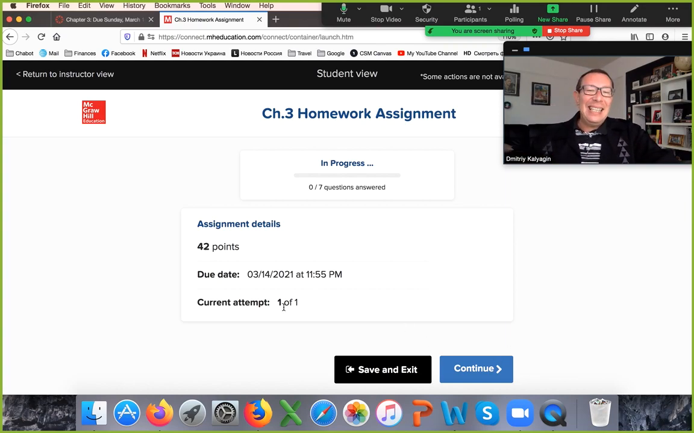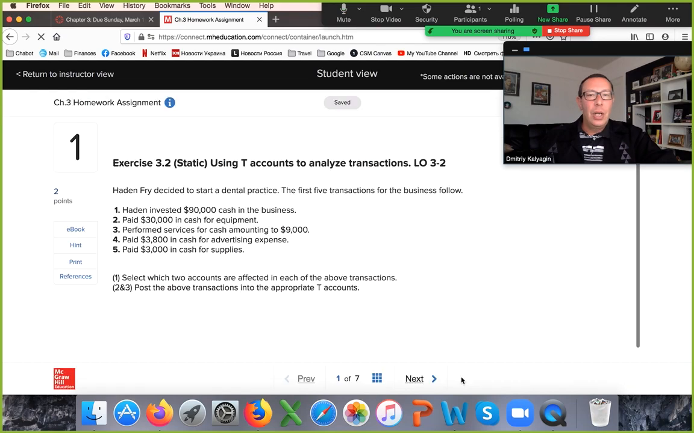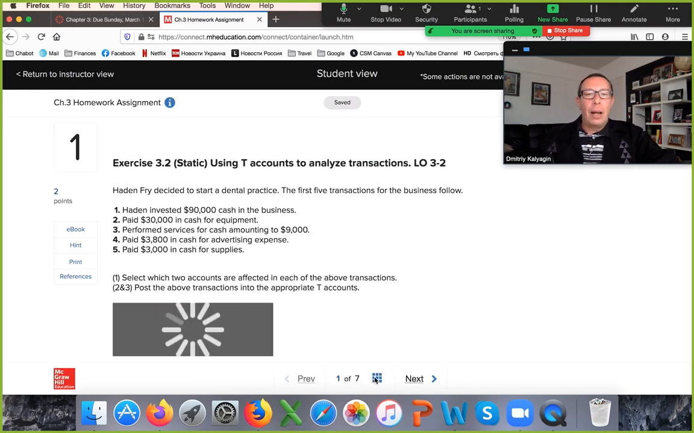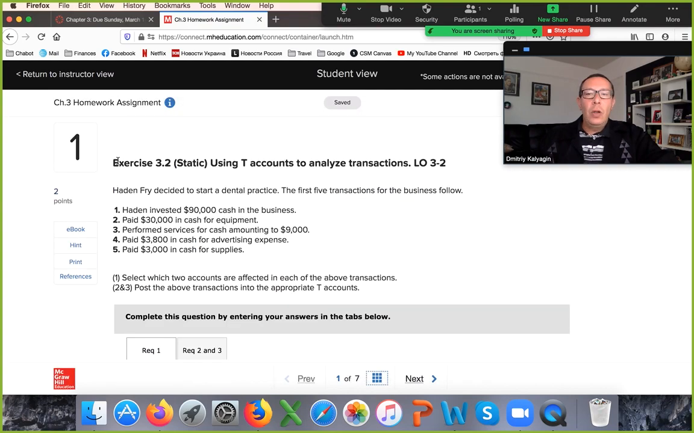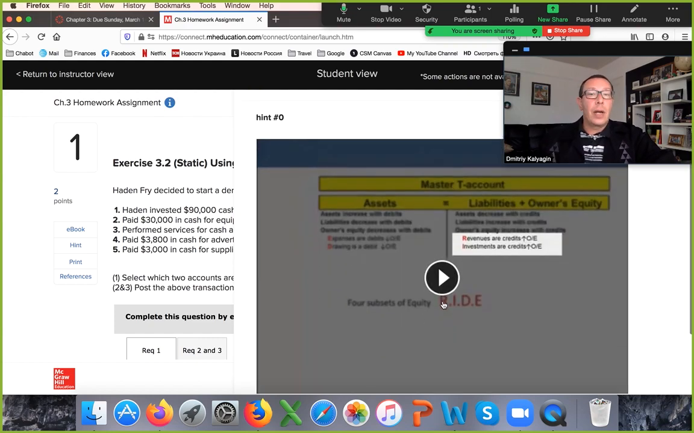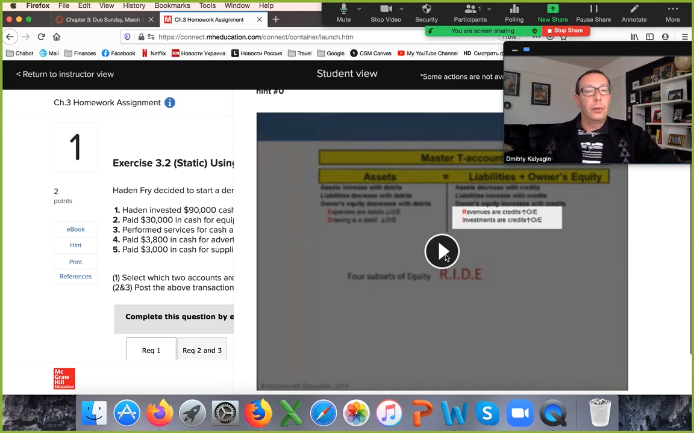And guys, it says one attempt, but you can save and exit before the deadline as many times as you want. So you have 7 problems here. You can go to any of them, and they all come from the end of the book. So problem number 1 comes from exercise 3.2. You have a hint if you have a hint. This is great. It's the same problem with different amounts solved for you.